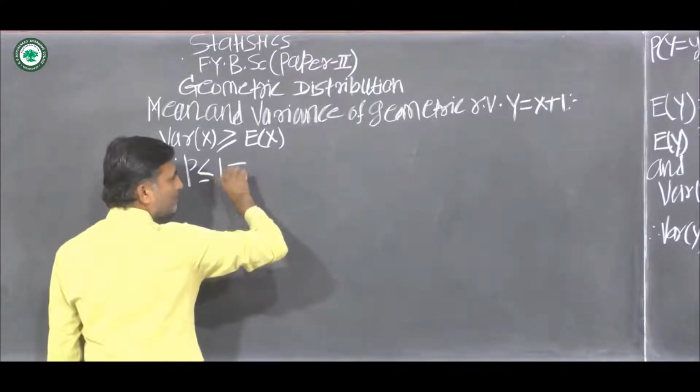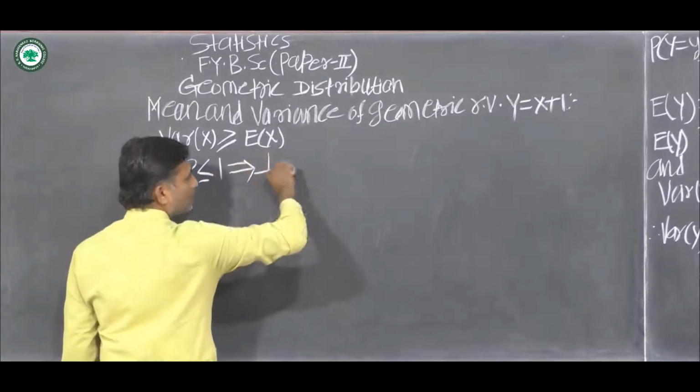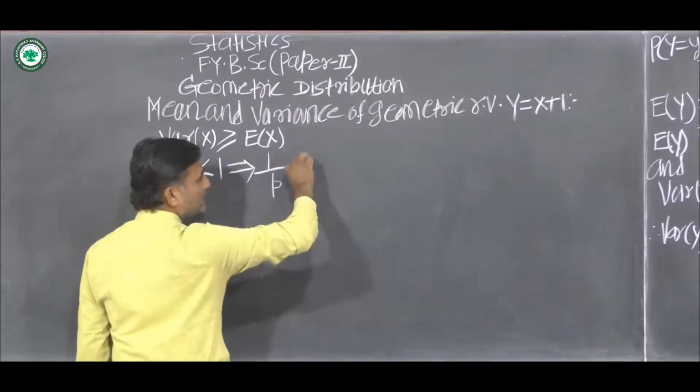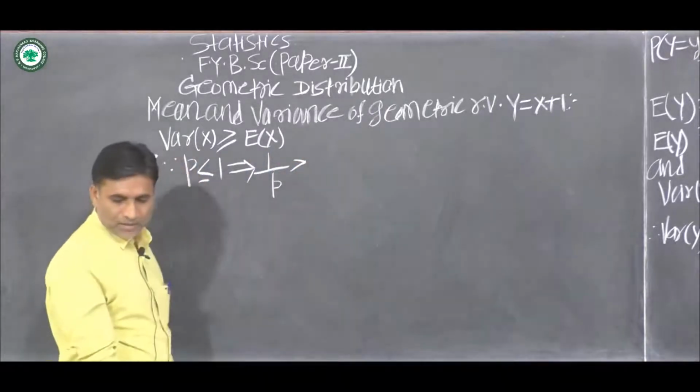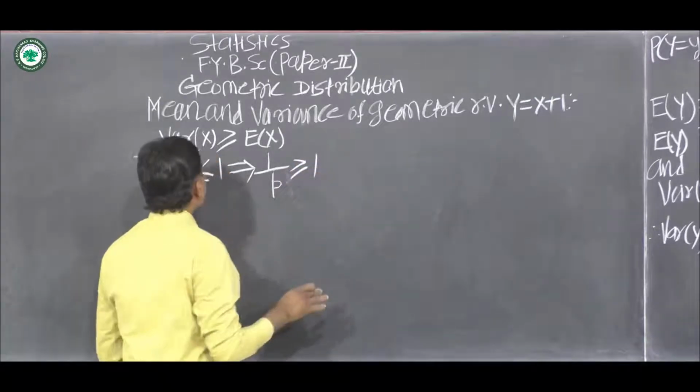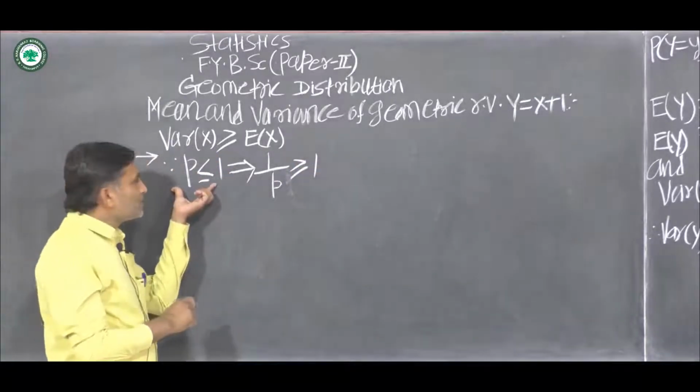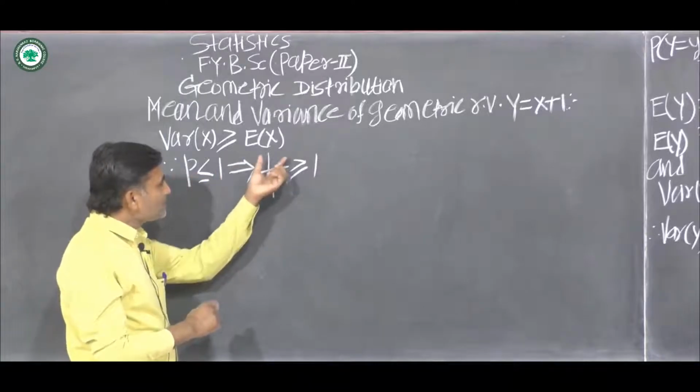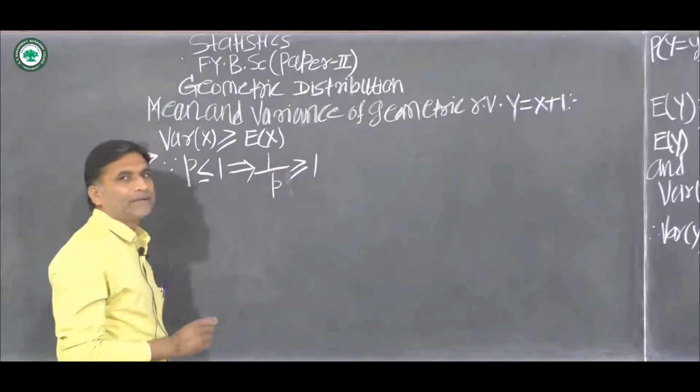This implies that 1 upon p is greater than or equal to 1.